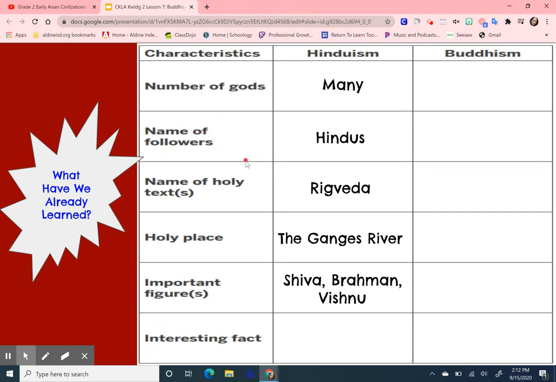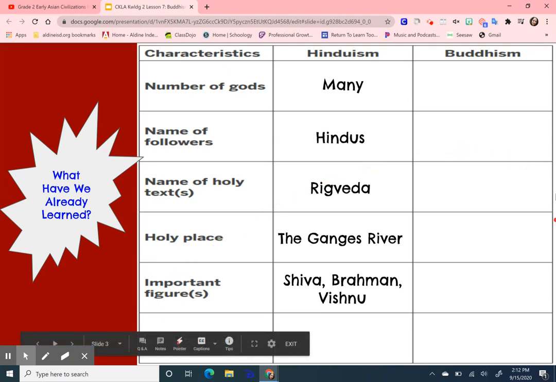The followers are called Hindus. The holy text is called the Rig Veda, and the holy place is the Ganges River. Some of the important figures in Hinduism are Shiva, Brahman, and Vishnu.